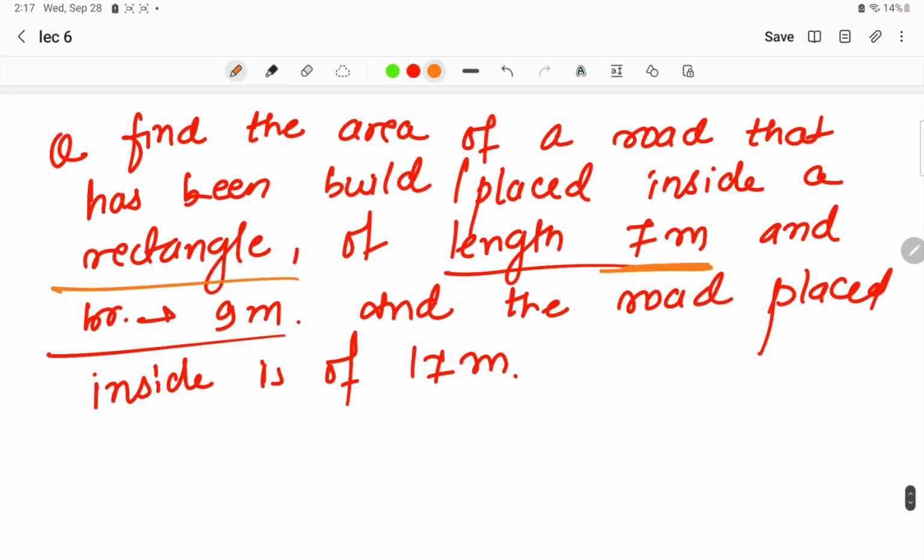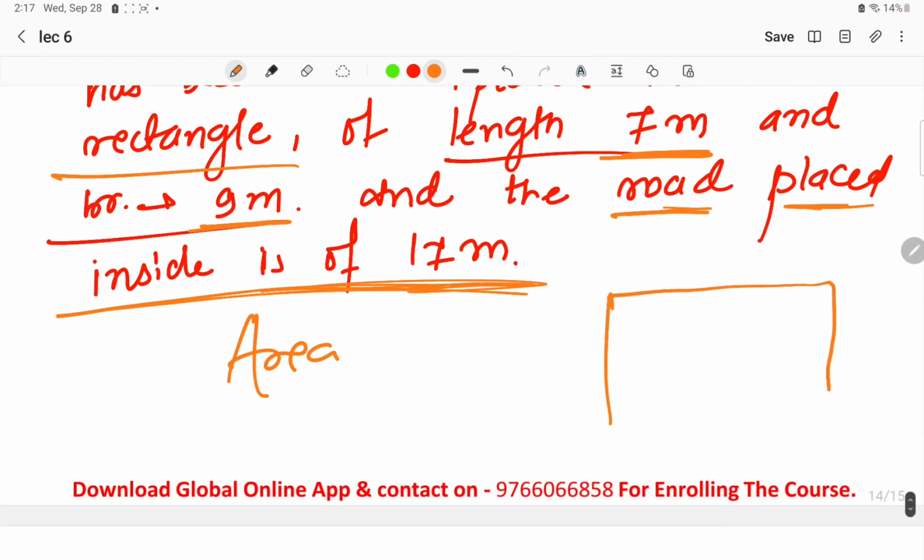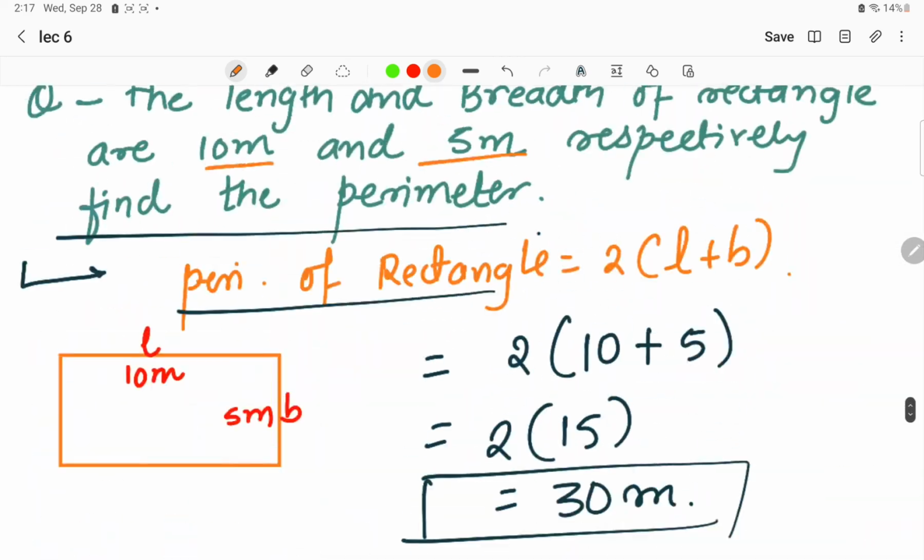Here the length is given, the breadth is given, and the value of the road placed inside is given. What we have to find is the area of that road. As I told you, this is the rectangle, and inside the rectangle one road has been built, and we have to find the area of this particular road. Try to solve this question and answer in the comment section.